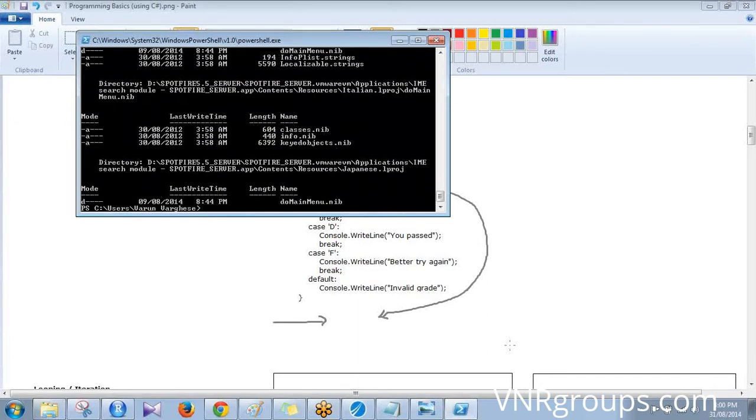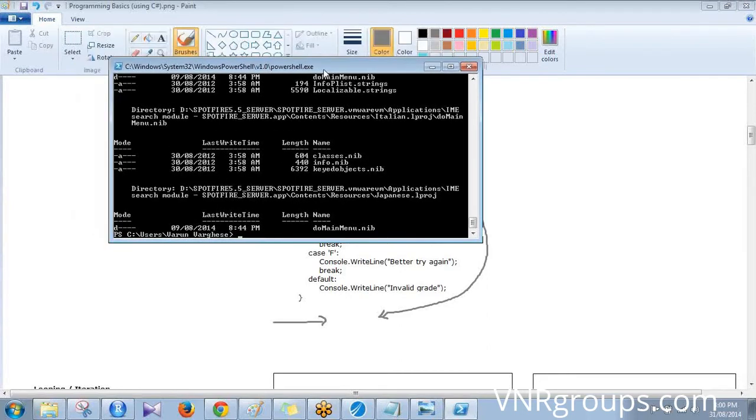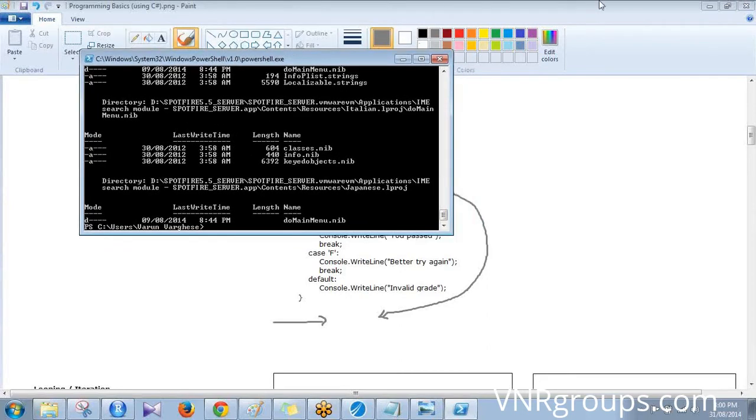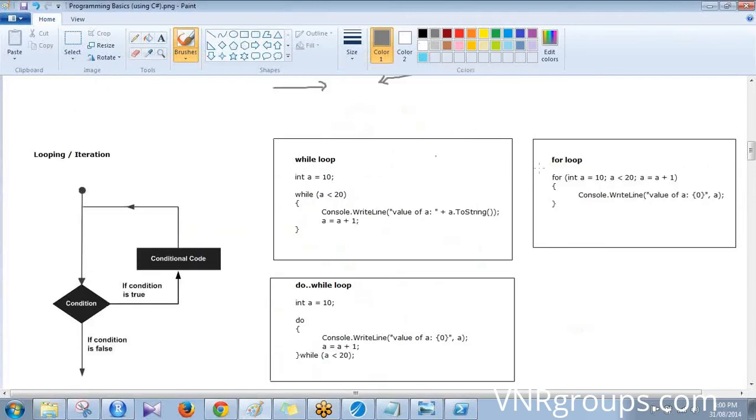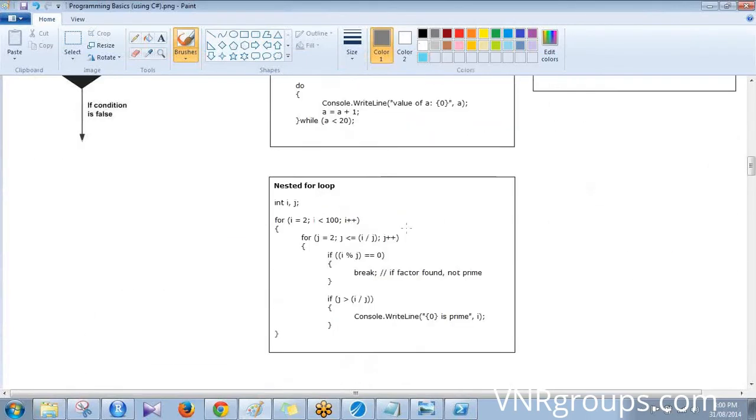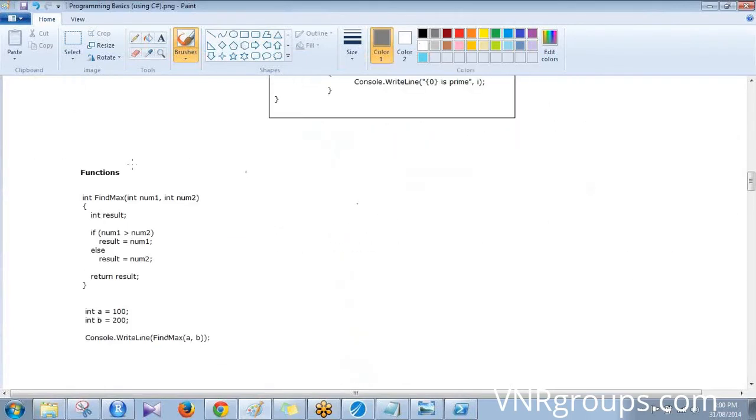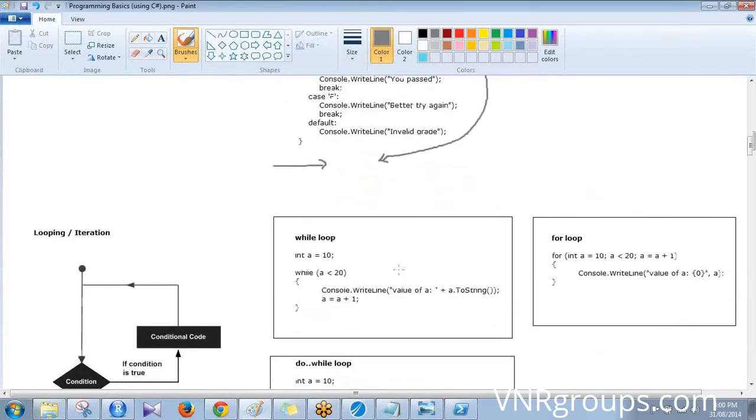Oops. I put a 1 hour limit to make sure that you don't get bored. I mean, this is a little tough, so I don't want to bore you for more than an hour. That's why the hour-long timer is there. Okay, I'll explain this loop as well: while loop, for loop, do while, and nested for loop, and then a little bit of function as well. And then it will wind up for today.